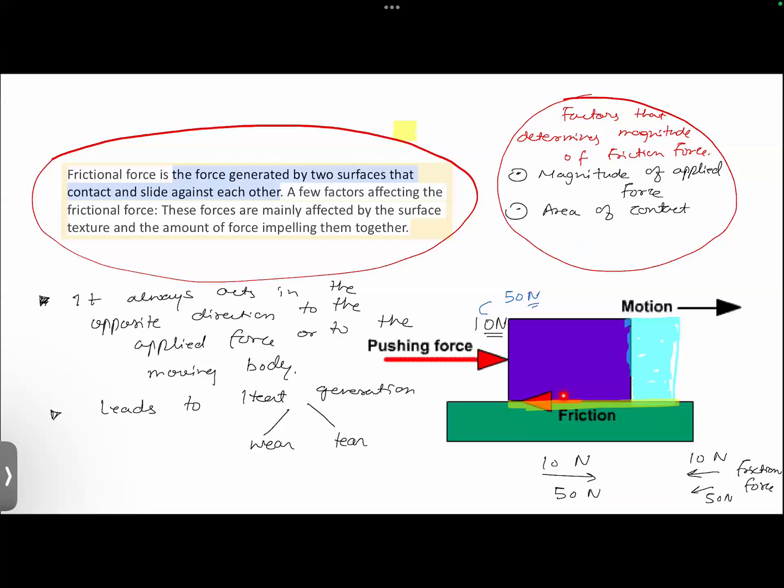Like by smoothing the surface. We know that friction comes into action because the surfaces of objects are irregular. But what if we were to smooth it and make it like this? The friction will be reduced now. What happens is that these irregularities get interlocked into each other, just like how you can interlock your fingers. So if I were to smoothen this, the friction will be reduced. Or by the use of lubricants, I can reduce the friction. That is the thing. Okay.